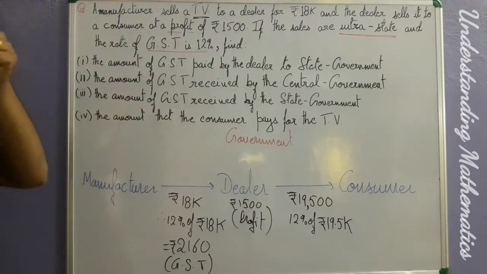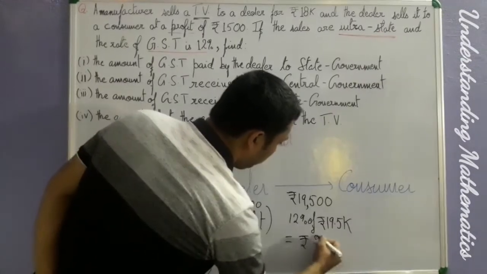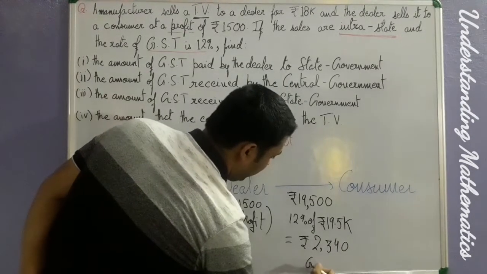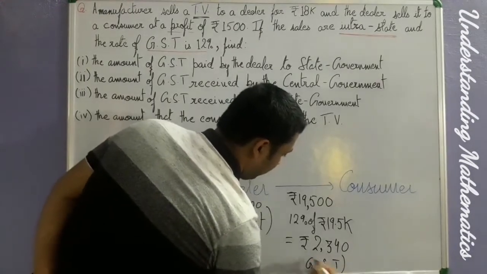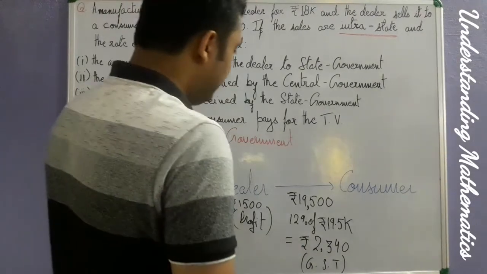So quickly calculate, and if you calculate it, I think it will come out to rupees 2,340 as GST. Clear? You just see the calculation. I also checked it in the meanwhile that I have done it correctly. Okay, so let us proceed.